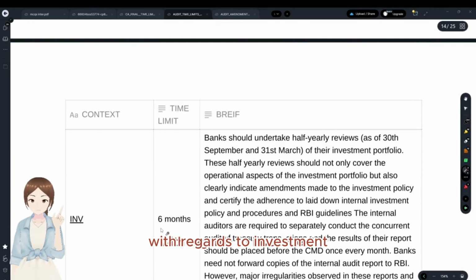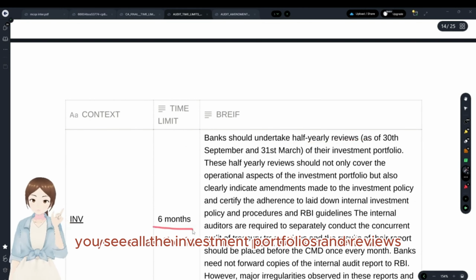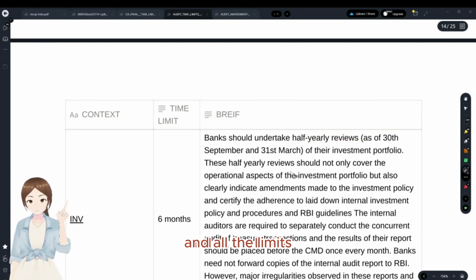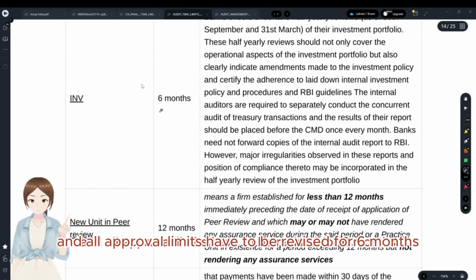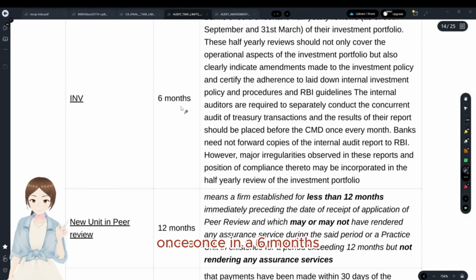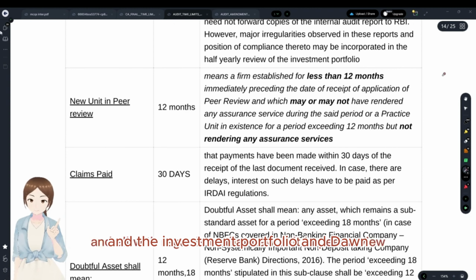With regard to investment, the investment policy has to be revised half yearly. You see, all the investment portfolios and reviews and all the approval limits have to be revised once in 6 months. And the investment portfolio and all with regard to that.